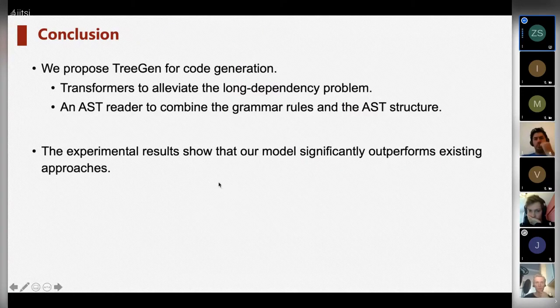To sum up, we propose TreeGen for code generation. TreeGen uses the attention mechanism of transformers to alleviate the long-dependency problem, and introduces an AST reader to combine the grammar rules and the AST structures. The experimental results show that our approach significantly outperforms existing approaches.